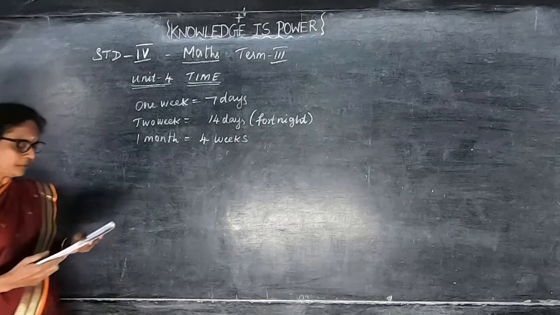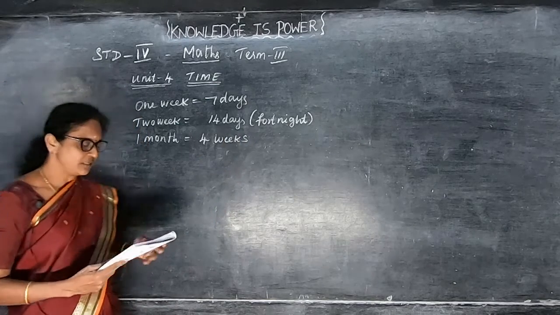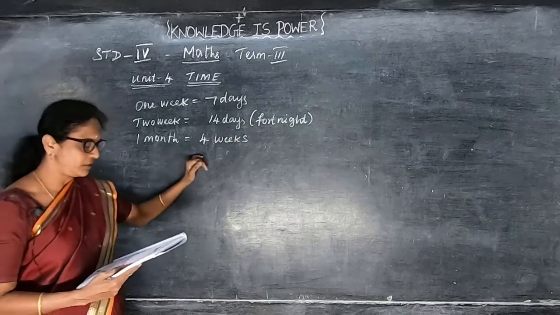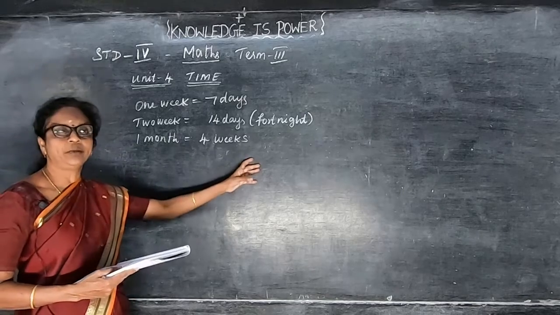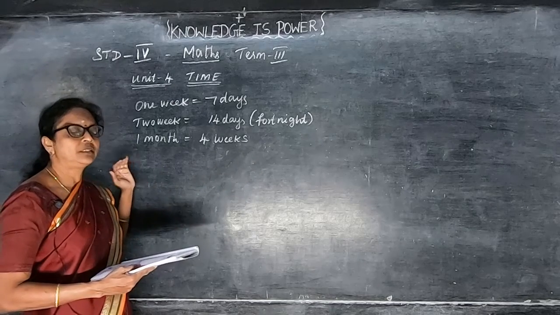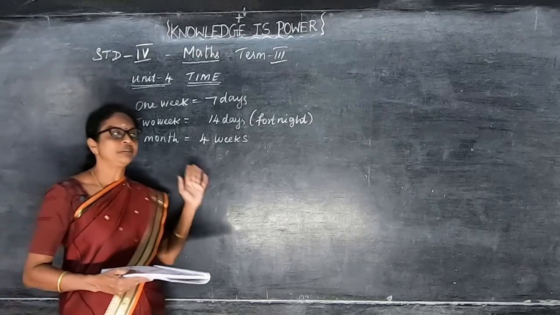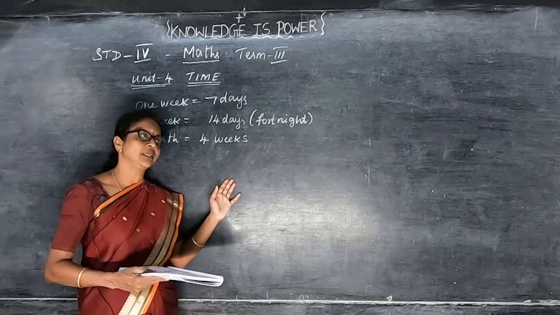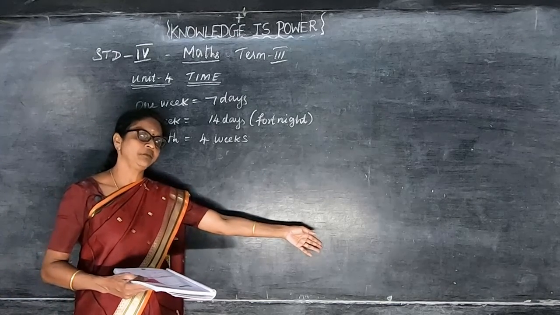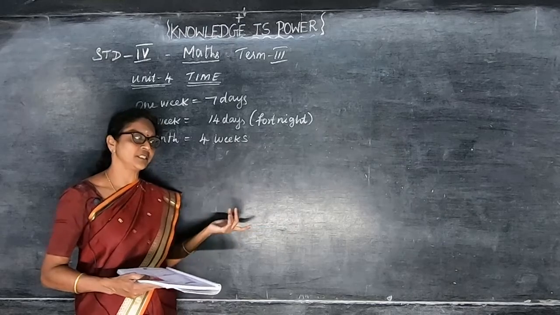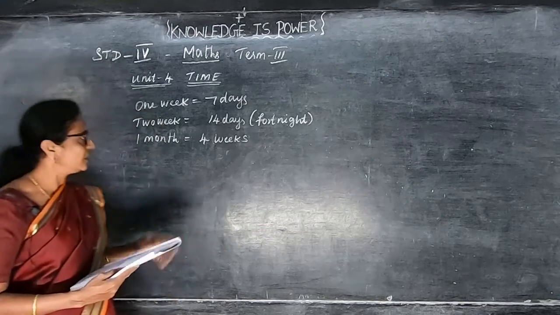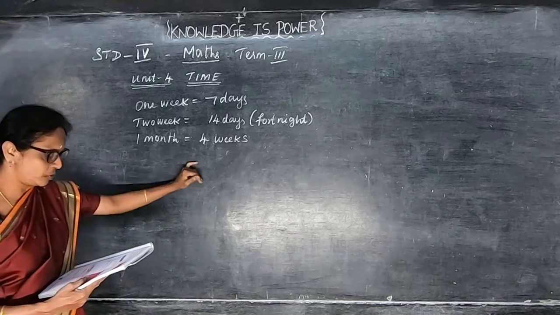So to compute the days between the two given dates, count the number of days in between. In the date line, how many days? From 11th, okay, now this is the month of February. Today is 8th. So from 8th February to 28th February, how many days are there? You count and see. Okay, so generally 1 month, 4 weeks.